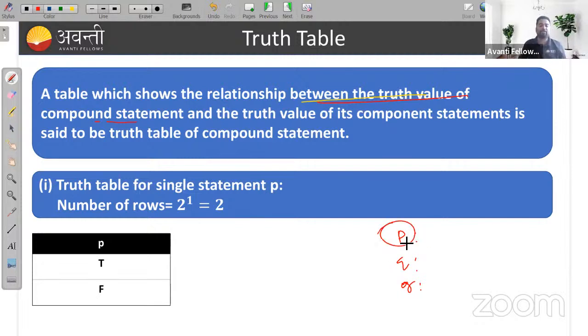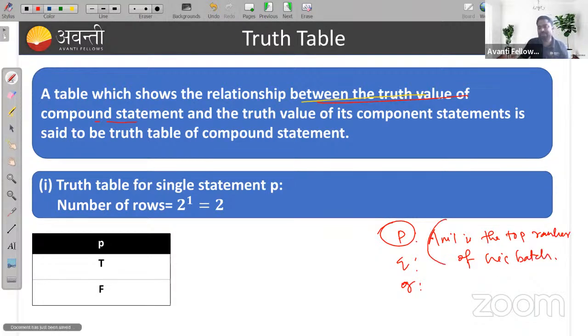Suppose I am taking a simple statement: Anil is the top ranker of his batch. This is the statement P. So simply, statements are represented by P, Q, R.